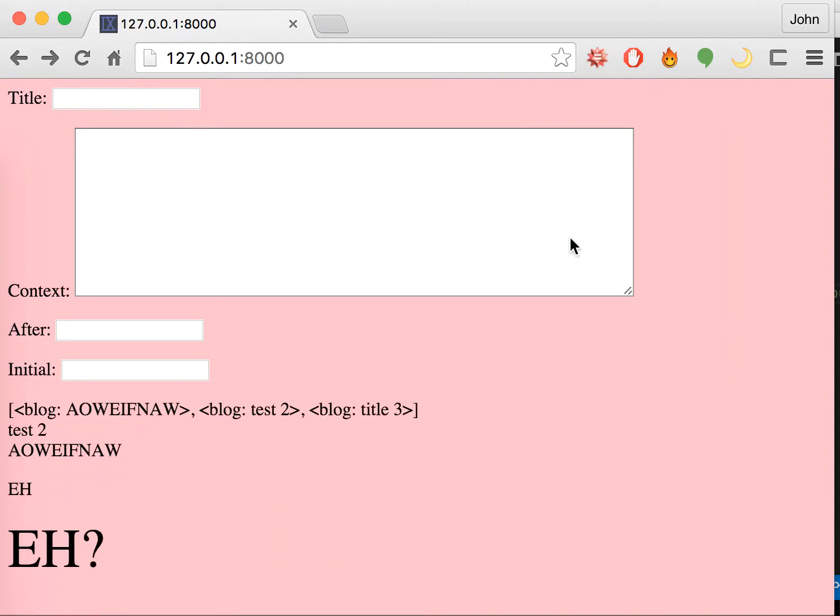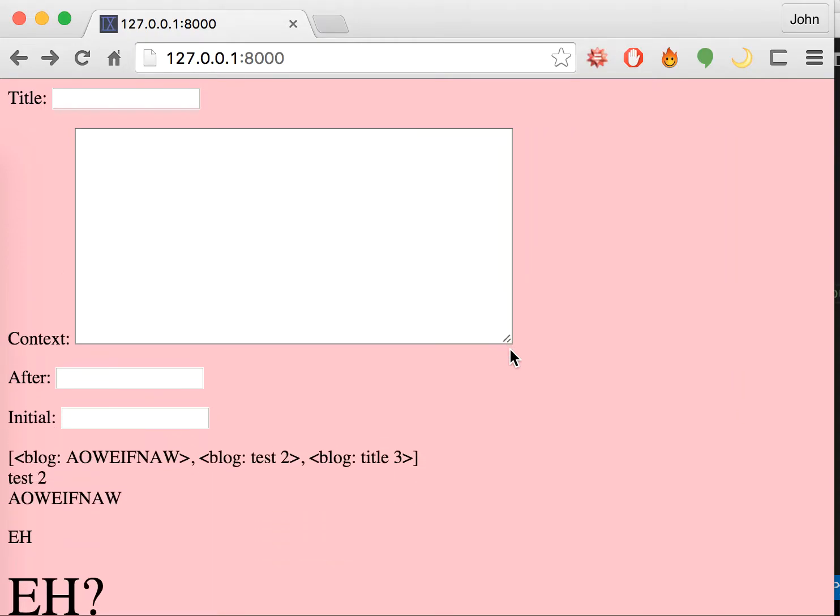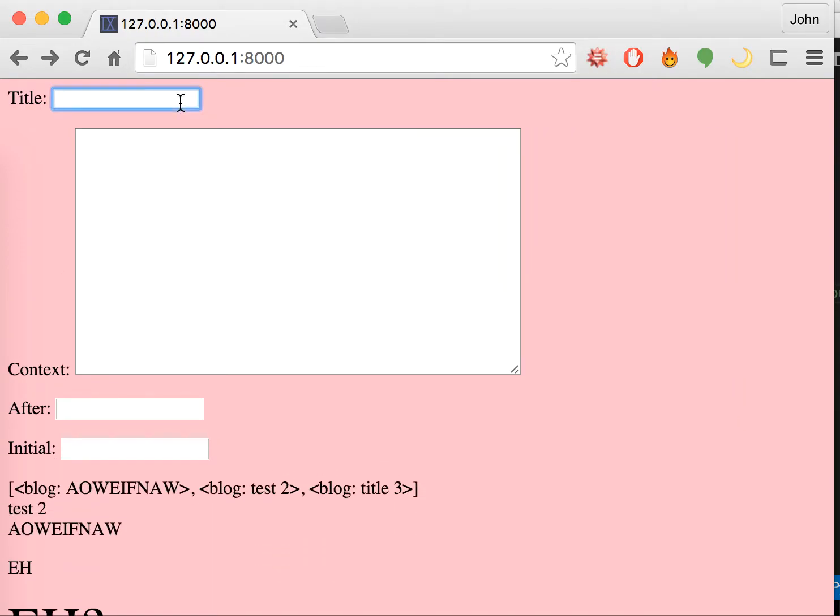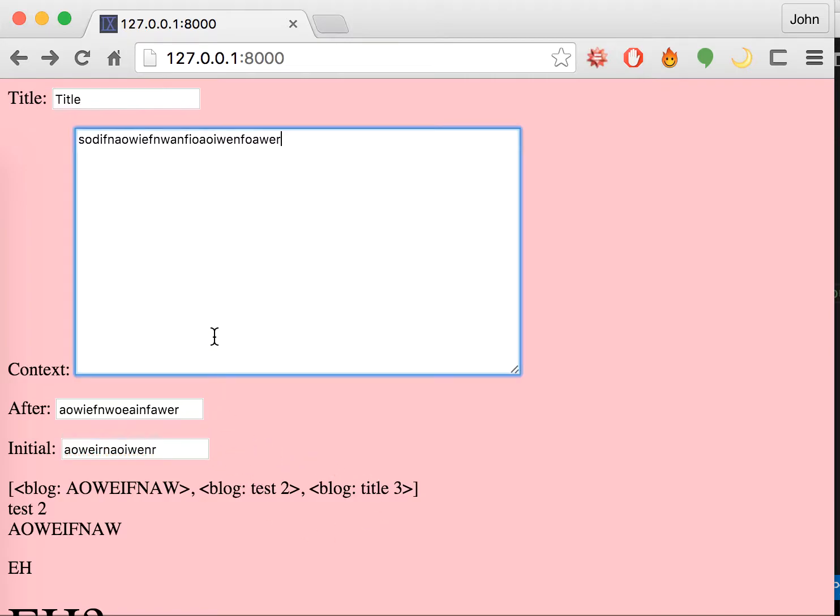You can stretch this out too, and let's try using our form, shall we? So I'm gonna say title, and content, and then let's click save. Oh, we don't have a save button. Okay, so that's a problem. Let's try creating a save button now.